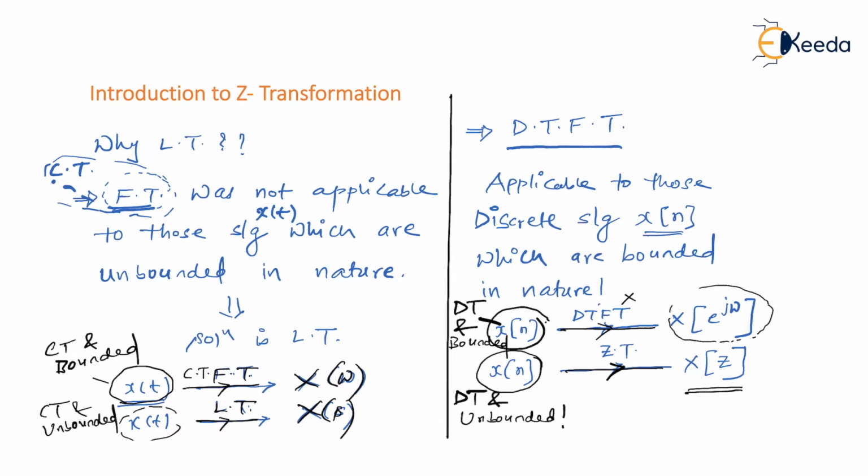So I'm sure you got the motivation for Z transform. And of course, to start with Z transform, we should know the limitations of discrete time Fourier transform. But to know those limitations, you should also know how to take a discrete time Fourier transform. We have not started DTFT yet, the chapter after this would be discrete time Fourier transform. But to begin with Z transform, we should know a little bit about it. So I'll show you some glimpse of DTFT. We will understand the limitations very clearly, the remedy for it, and how we switch to Z transform.